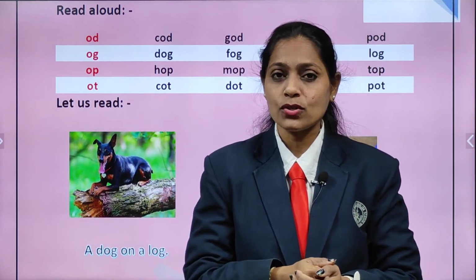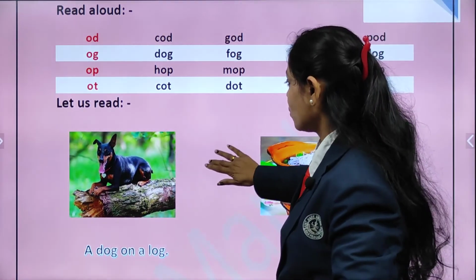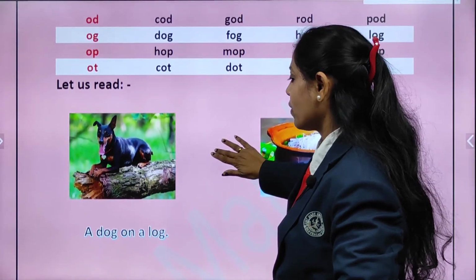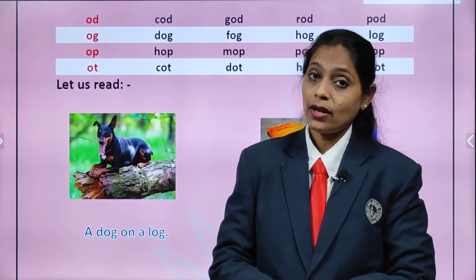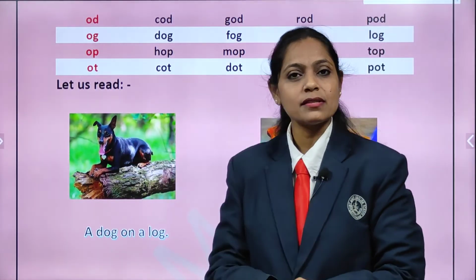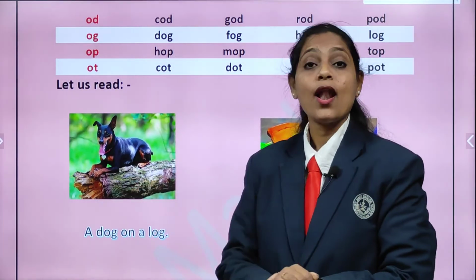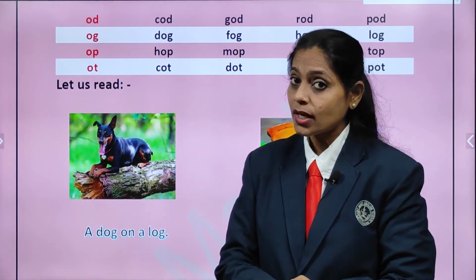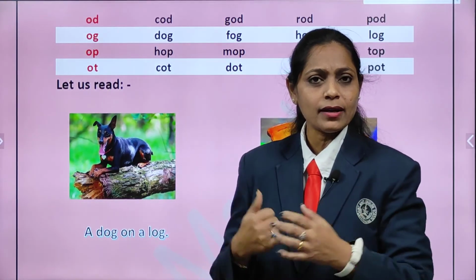Now we know the words, but now we are little big children. So now what are we going to do? We are going to learn short sentences. Okay, it is also very easy, children. What we are going to do? Yes, we are going to look at the picture and make a short sentence. Now look here. Which animal is this? Correct. Dog. And down, what is this? Log. So where is the dog, children? Yes, the dog is on the log. So here, see, we already made a sentence.